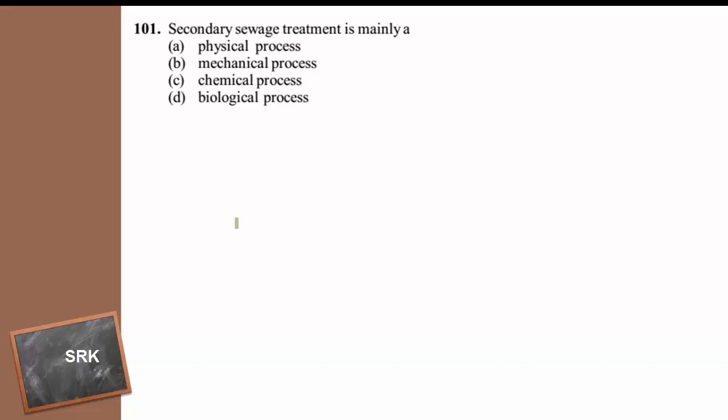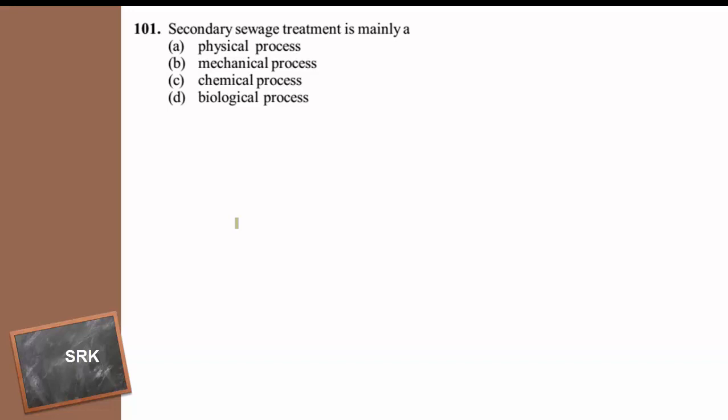If the sewage is directly released into the water body, it will cause water pollution, biomagnification, algal bloom, and so many other harmful effects on the health of man, as well as they will cause the death of aquatic animals. So the treatment of the sewage is very essential, and this sewage treatment is done at two levels.